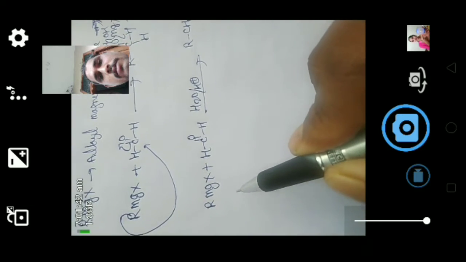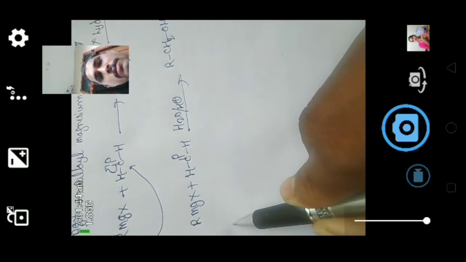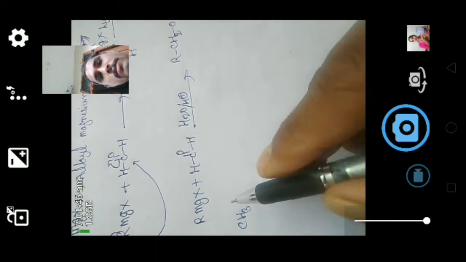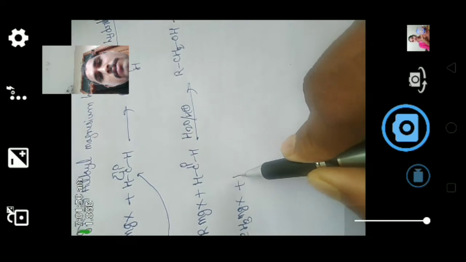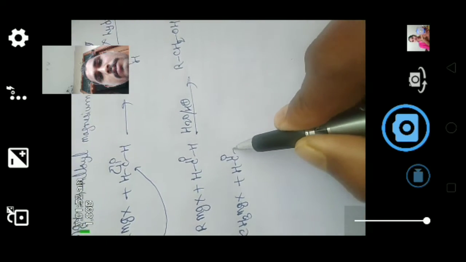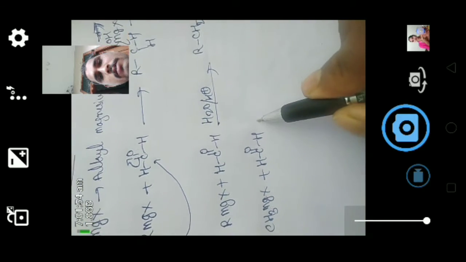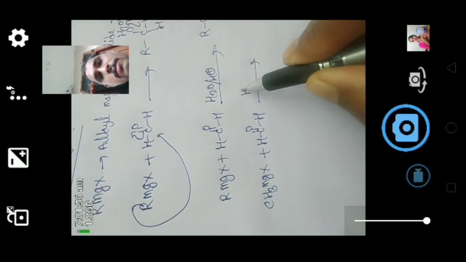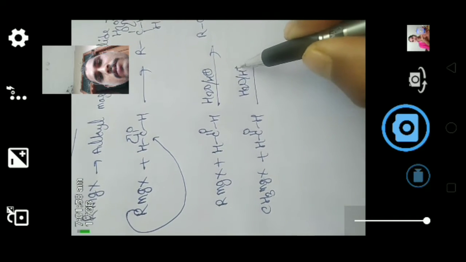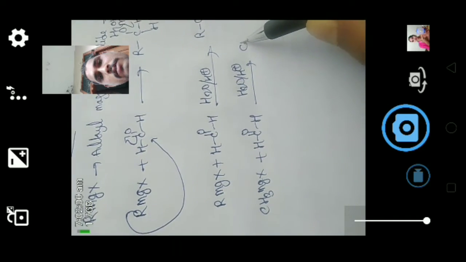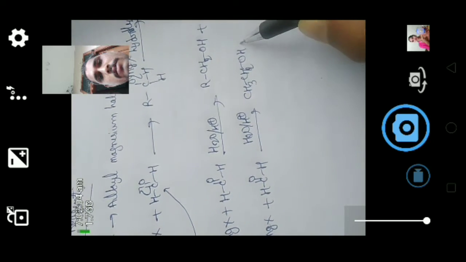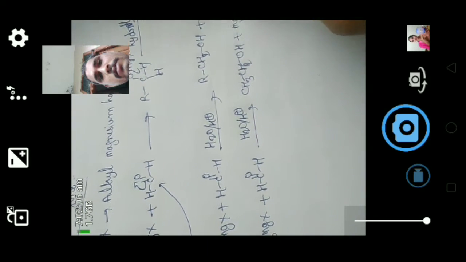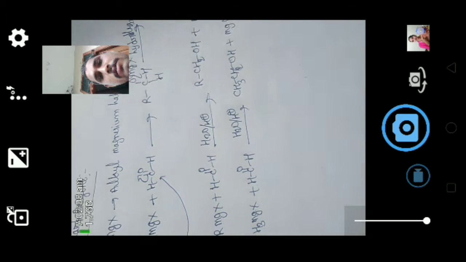Now one example: if methyl magnesium halide CH3MgX reacts with HCHO, then what do we get here? CH3CH2OH, ethanol is obtained, and Mg(OH)X.